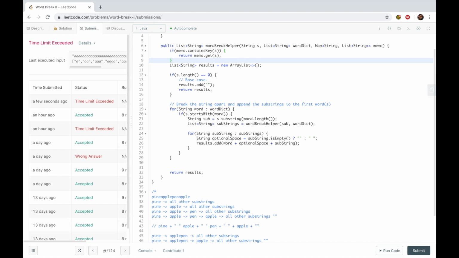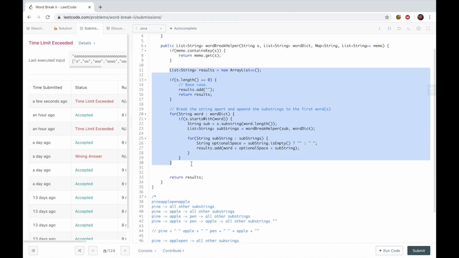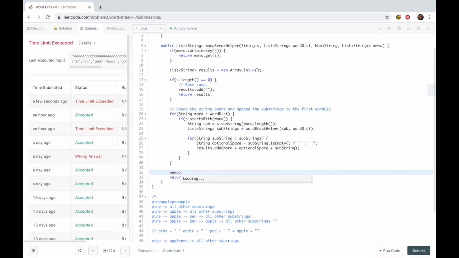I'm sorry to flex my LeetCode premium, I'm getting all this helper function stuff, but anyway. So if the key exists in our memoization map, just return the array list. But if not, do everything we need to do, and then at the very end, just go ahead and add our solution for this string. So we're going to say results.